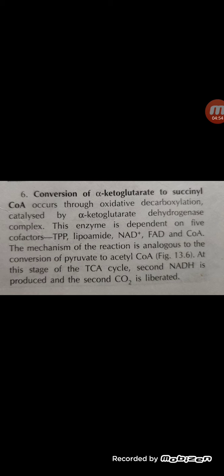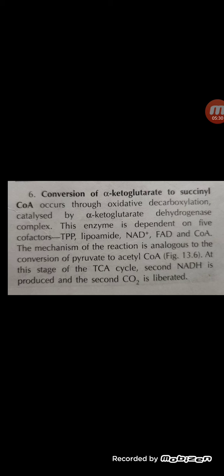So that is the summary about tricarboxylic acid metabolism. Conversion of alpha ketoglutarate to succinyl coenzyme A occurs through oxidative decarboxylation catalyzed by the alpha-ketoglutarate dehydrogenase complex. This enzyme is dependent on 5 cofactors, that is why it is called a multi-enzyme complex. The 5 cofactors are TPP, lipoamide, NAD plus, FAD and coenzyme A. The mechanism of reaction is analogous to the conversion of pyruvate to acetyl coenzyme A. At this stage in the TCA cycle, the second NADH is produced and the second CO2 is liberated.